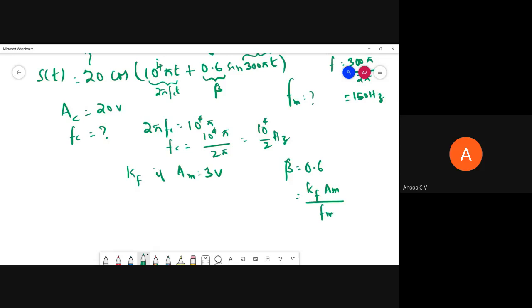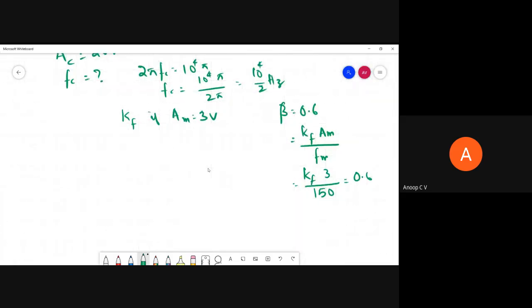Right. So here, you don't know what is KF. AM is given to be equal to 3 volt. Right. And FM is 150 hertz. So this is equal to, say, 0.6. So what will be KF? You can easily find it out, right?